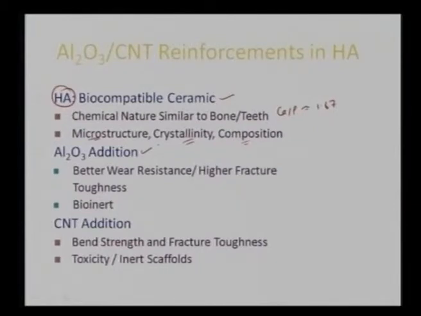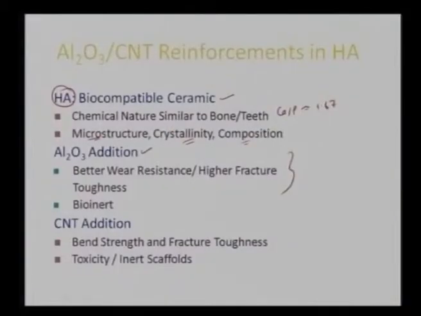On one hand, we are improving its fracture toughness because aluminum oxide has a better fracture toughness, of the order of 3.2 megapascal root meter. At the same time, it is highly wear resistant because it also has very high hardness. So the combination of high hardness and high fracture toughness can impart superior properties to hydroxyapatite. But the problem with aluminum oxide is that it is bioinert in nature. It won't assist the precipitation of apatite on its surface. So that is the reason we want to add this material, though we know it is bioinert.